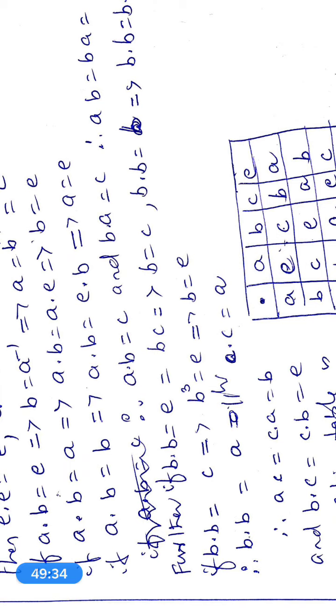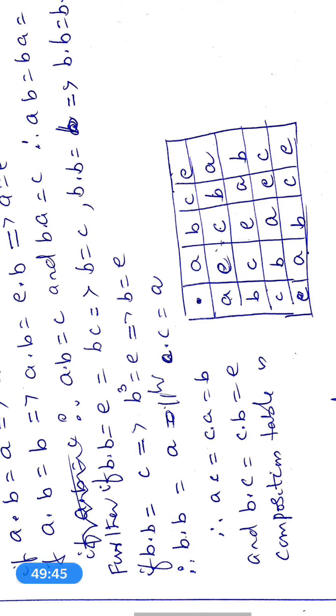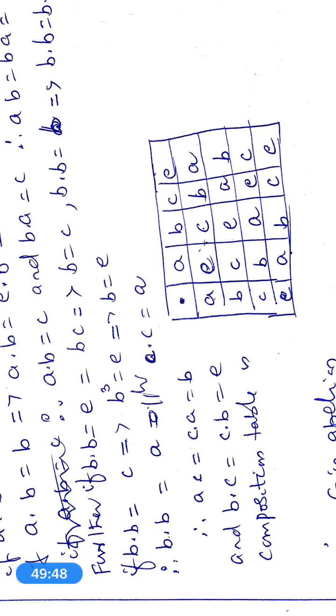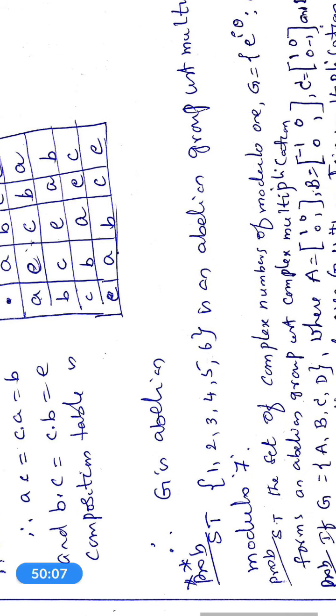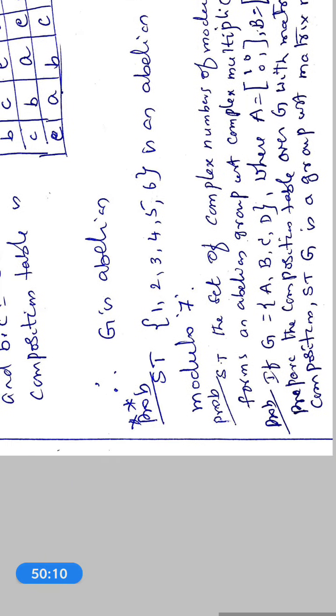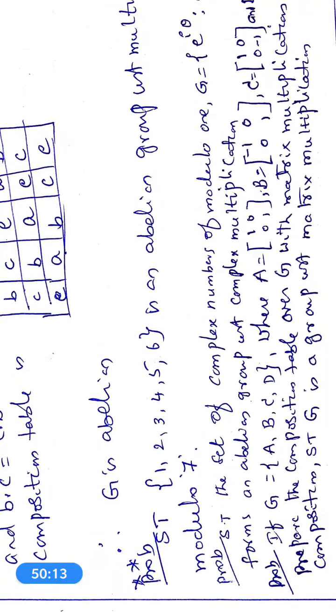If B·B is equal to C, implies B square is equal to E, implies B is equal to E. Wrong. B·B is equal to A implies, by cancellation law, A is equal to E. Therefore, A·C is equal to C·A is equal to B, and B·C is equal to C·B is equal to E. The composition table is like this. Therefore, G is abelian. Therefore, the problem has been proved.